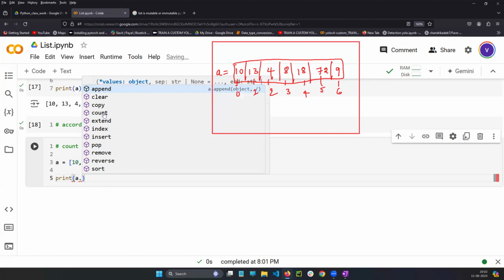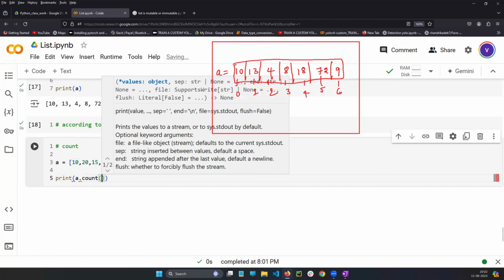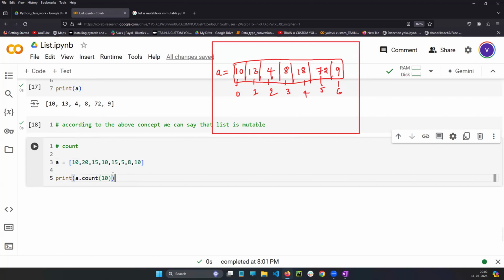In the list, there is a built-in function called count. I am passing 10. I want to apply the count built-in function and count how many times 10 is there in the variable A.